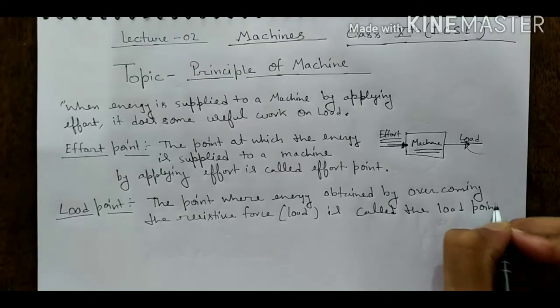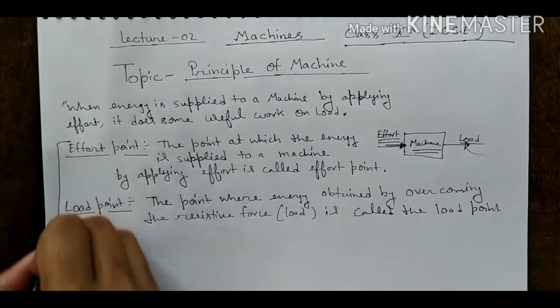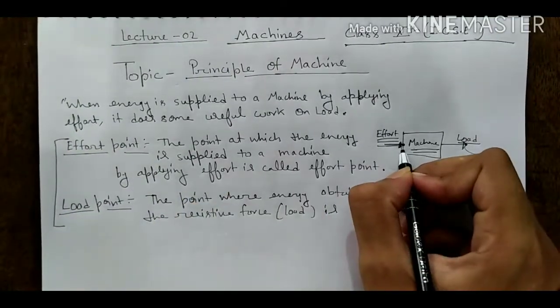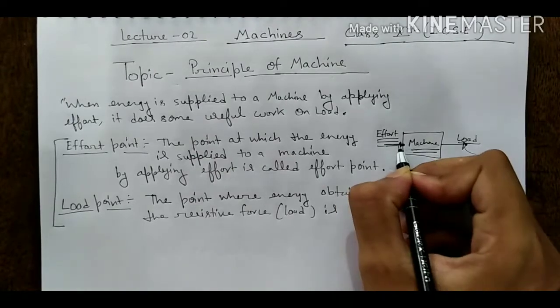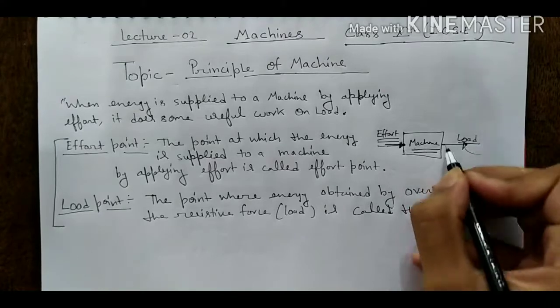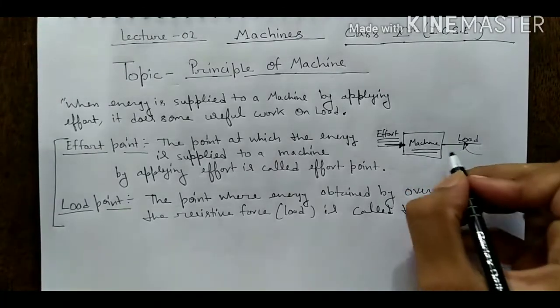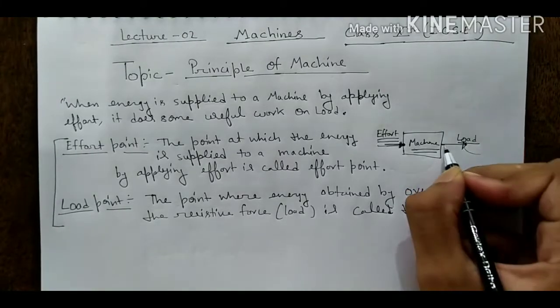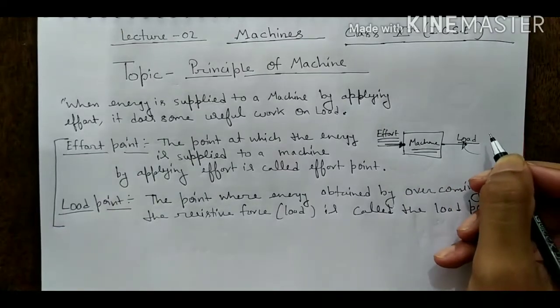Effort point means a point at which we are applying an effort. Load point means a point at which the machine is doing work, or the machine is overcoming the resistive force. This point is known as the load point.